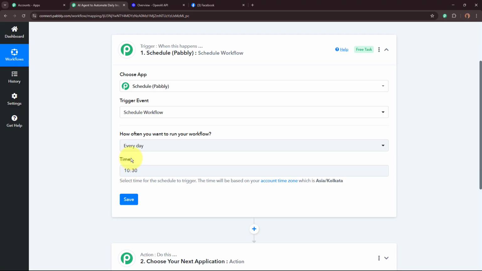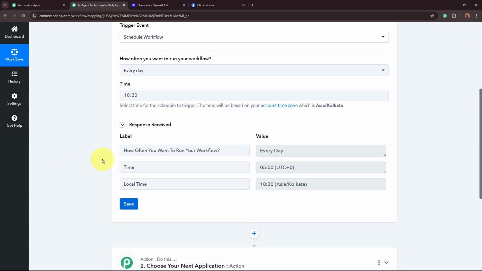Okay. Over here, the time that I have selected is going to be the time of the account that I have selected. The time zone of my account is Asia, Kolkata. So this is the time according to my time zone, my country's time zone. Okay. So now after entering the time, I'm going to click on this save and send test request button.